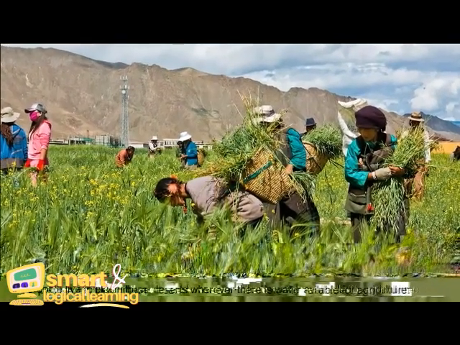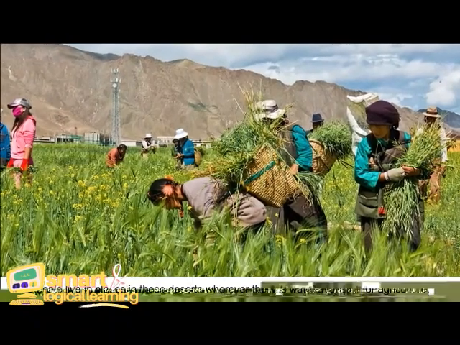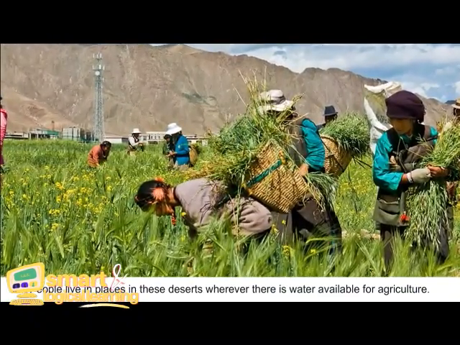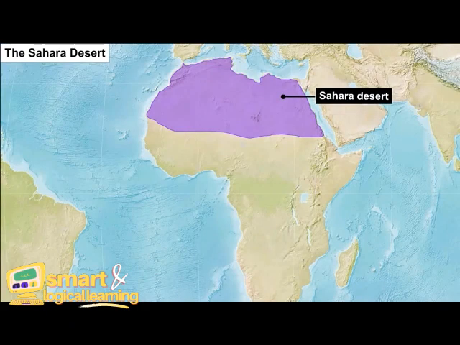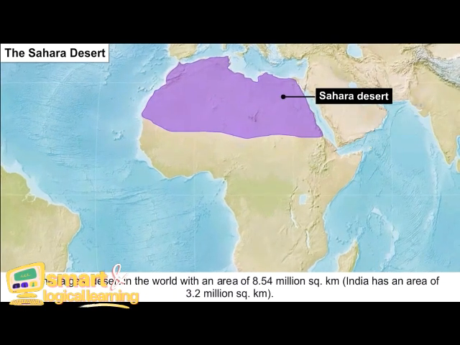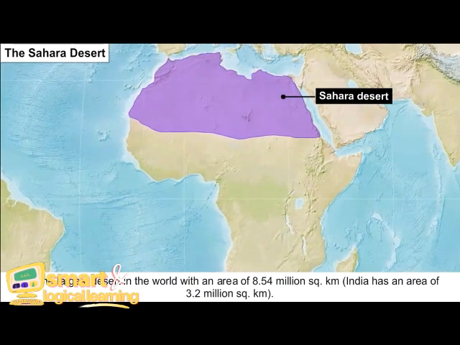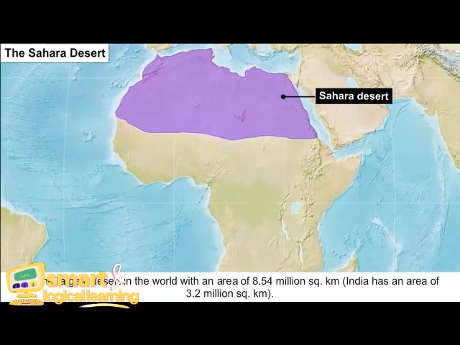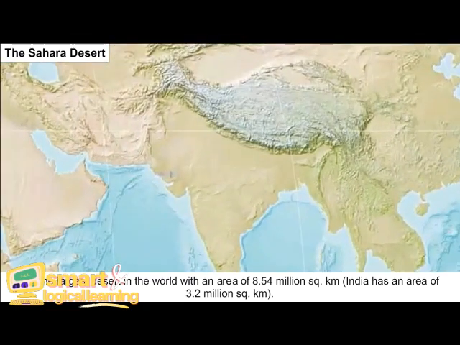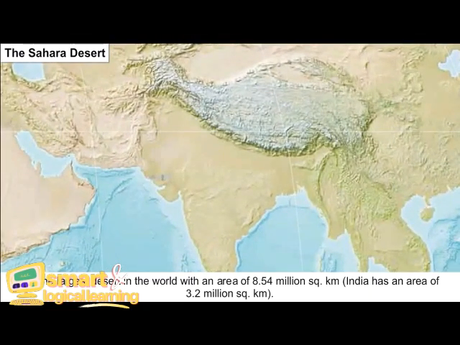People live in places in the deserts wherever there is water available for agriculture. The Sahara Desert. Sahara Desert is a hot desert covering most part of North Africa. It is the largest desert in the world with an area of 8.54 million square kilometer. India has an area of 3.2 million square kilometer.